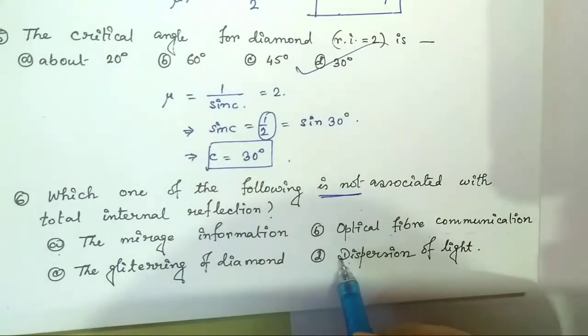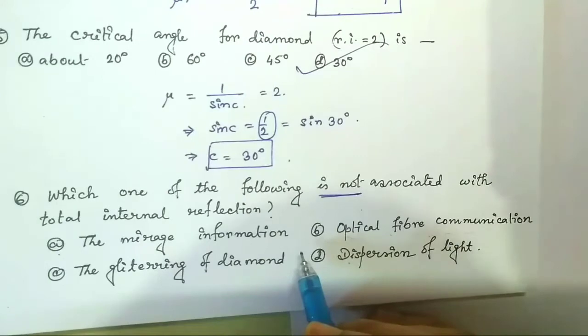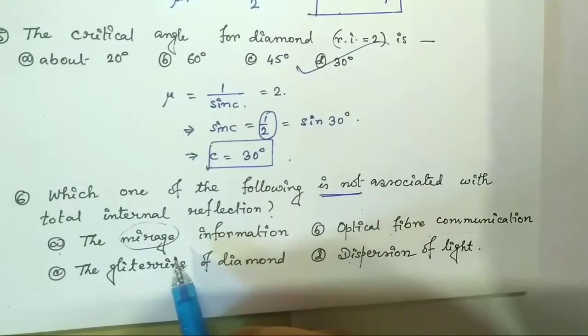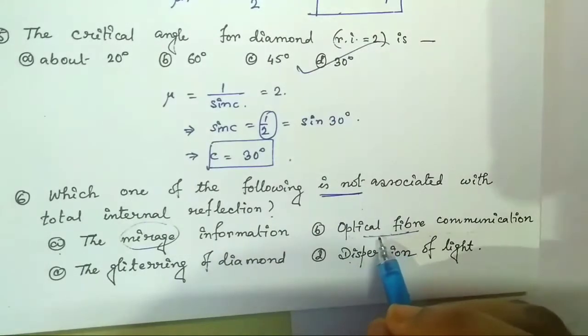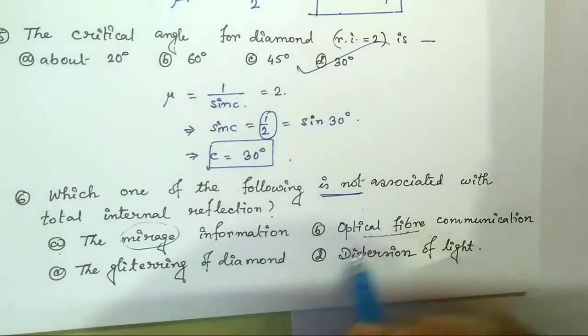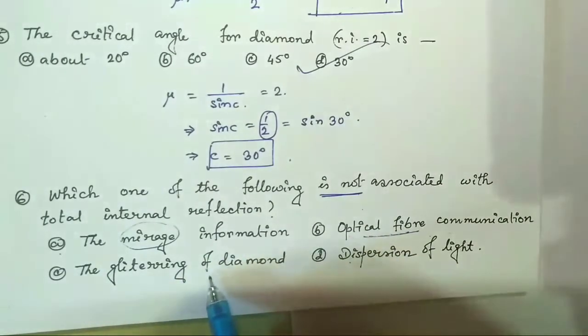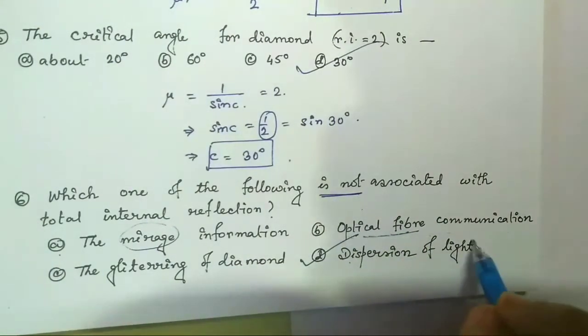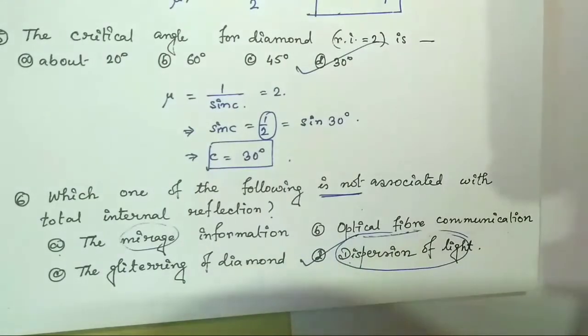In the concept clearing class, I have told you about the examples of total internal reflection. There I have mentioned the mirage, which is an optical illusion in deserts. Optical fiber communication is also associated with total internal reflection. The glittering of diamond is due to the repeated internal reflections, and of course looming. Looming is also an optical illusion in cold countries. So option D is the right answer. The dispersion of light is not associated with total internal reflection.